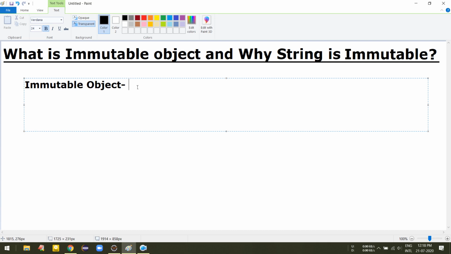Simply put, an immutable object is an object which is unchangeable.